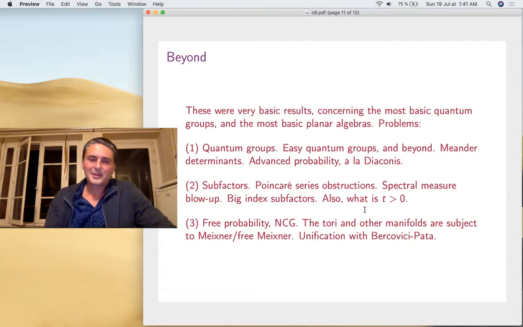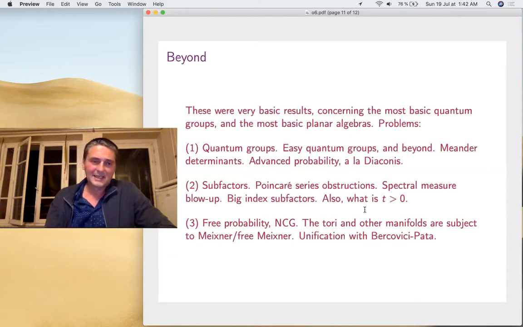Now, in subfactors, all this was concerning Temperley-Lieb-Fuss-Catalan, but there are many interesting problems, for instance, Poincaré series, obstructions of Vaughan Jones, to understand their probabilistic meaning, and also the spectral measure, to blow it up on suitable manifolds.